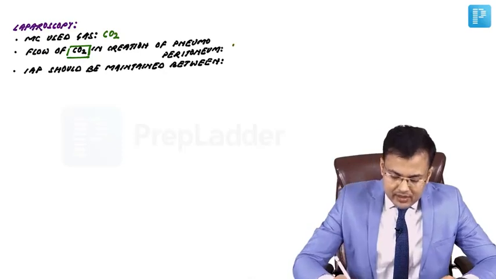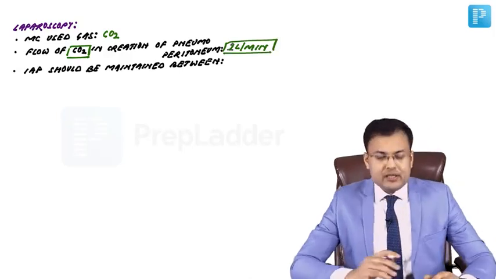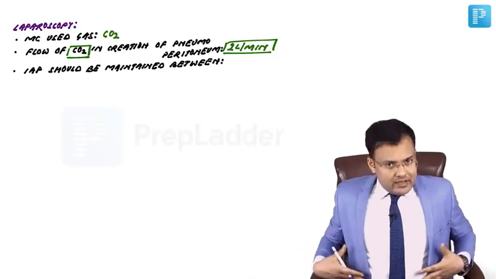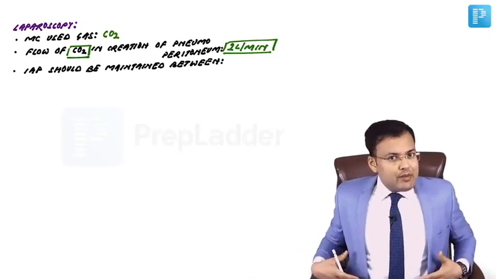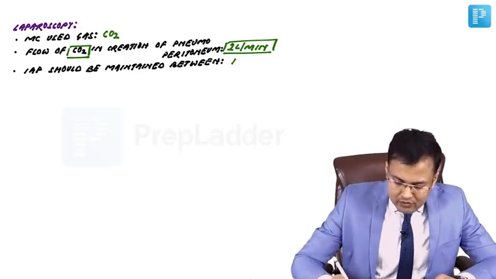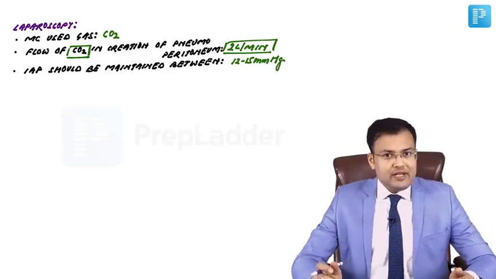You have to remember, it is 1 liter per minute. Whenever we create pneumoperitoneum in laparoscopy, intra-abdominal pressure should be maintained between 12 to 15 mmHg.